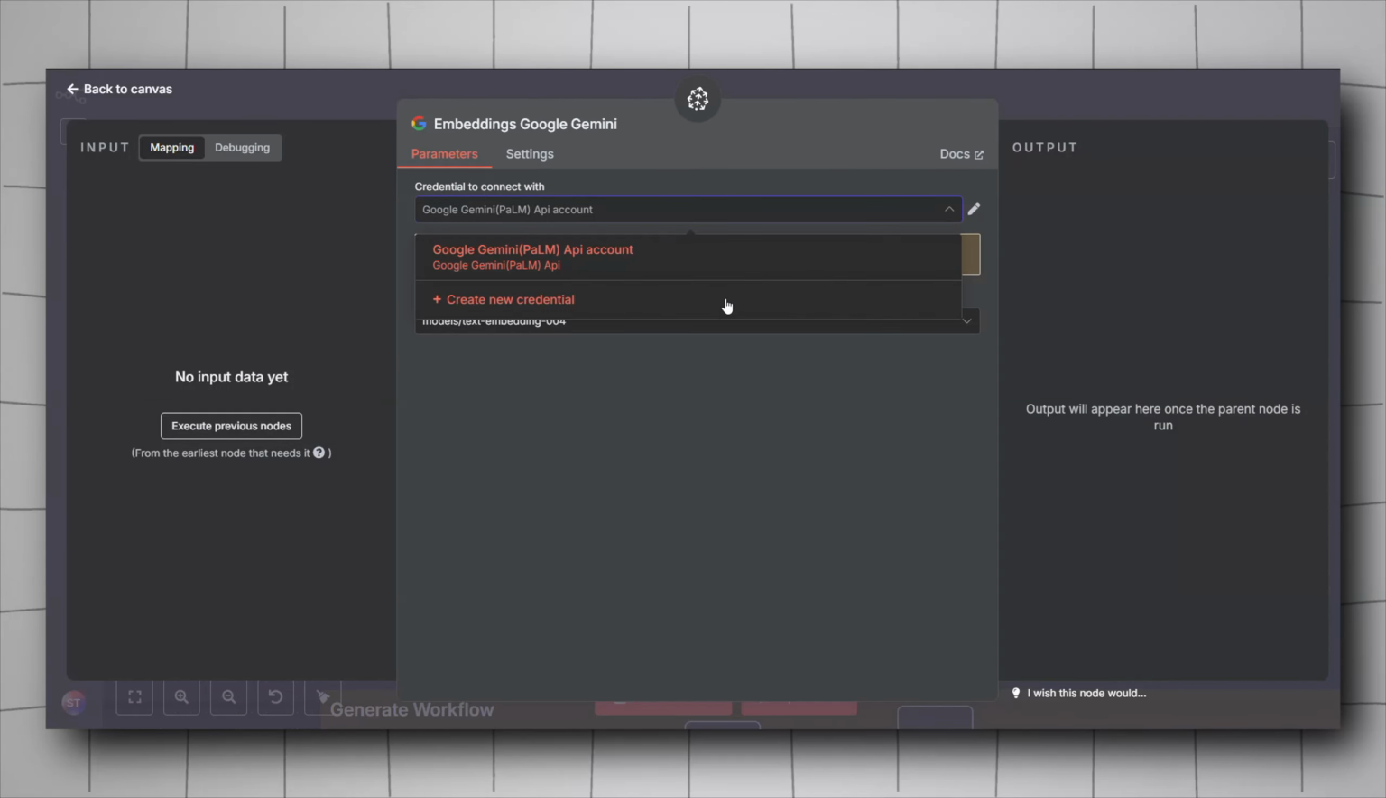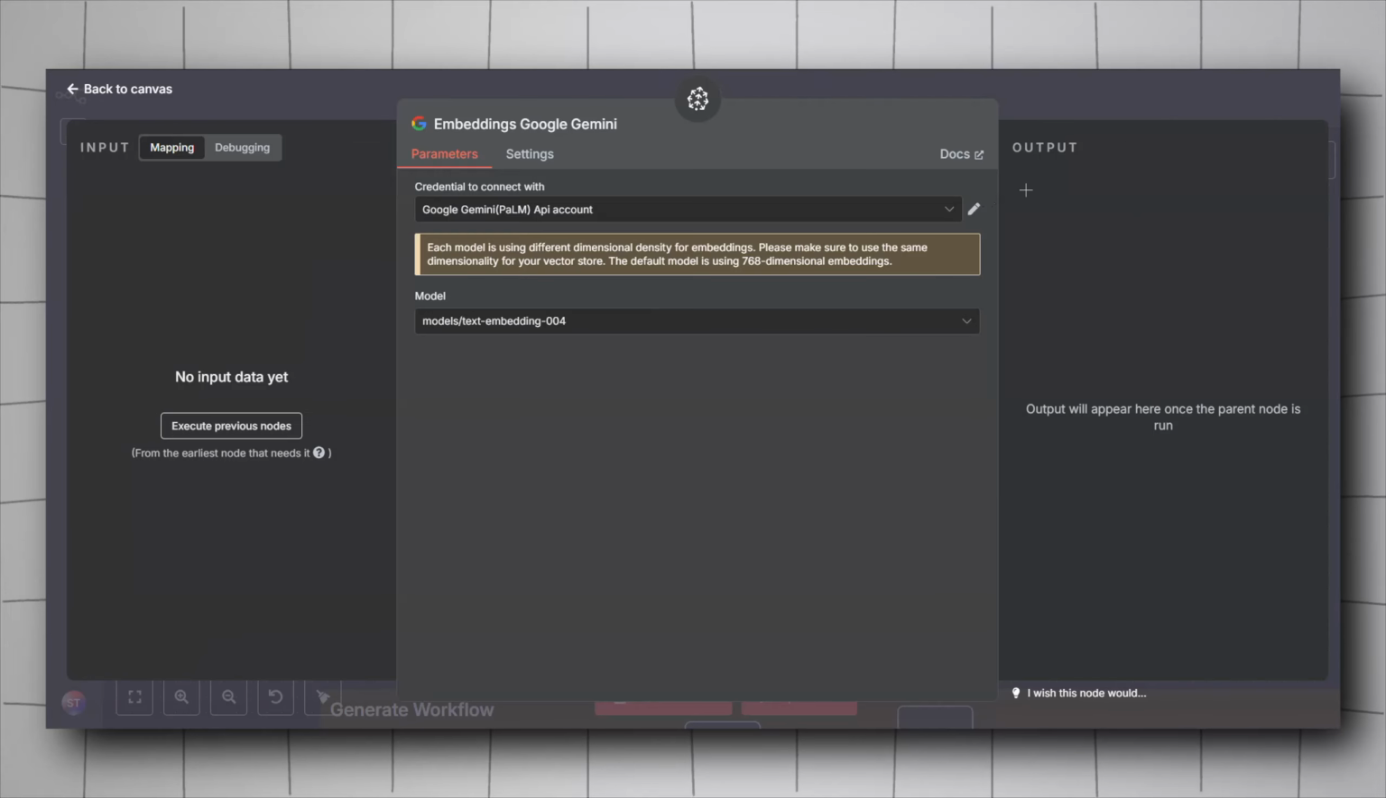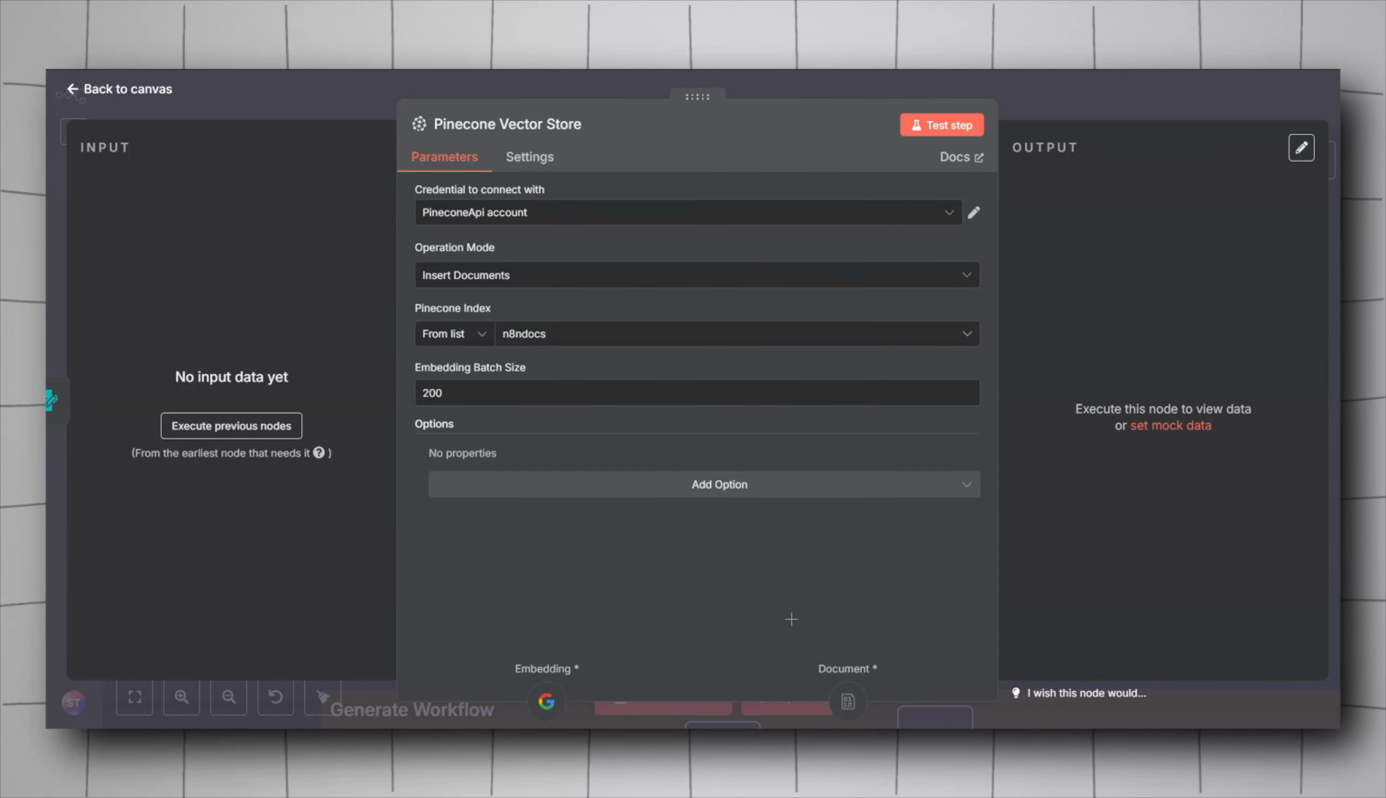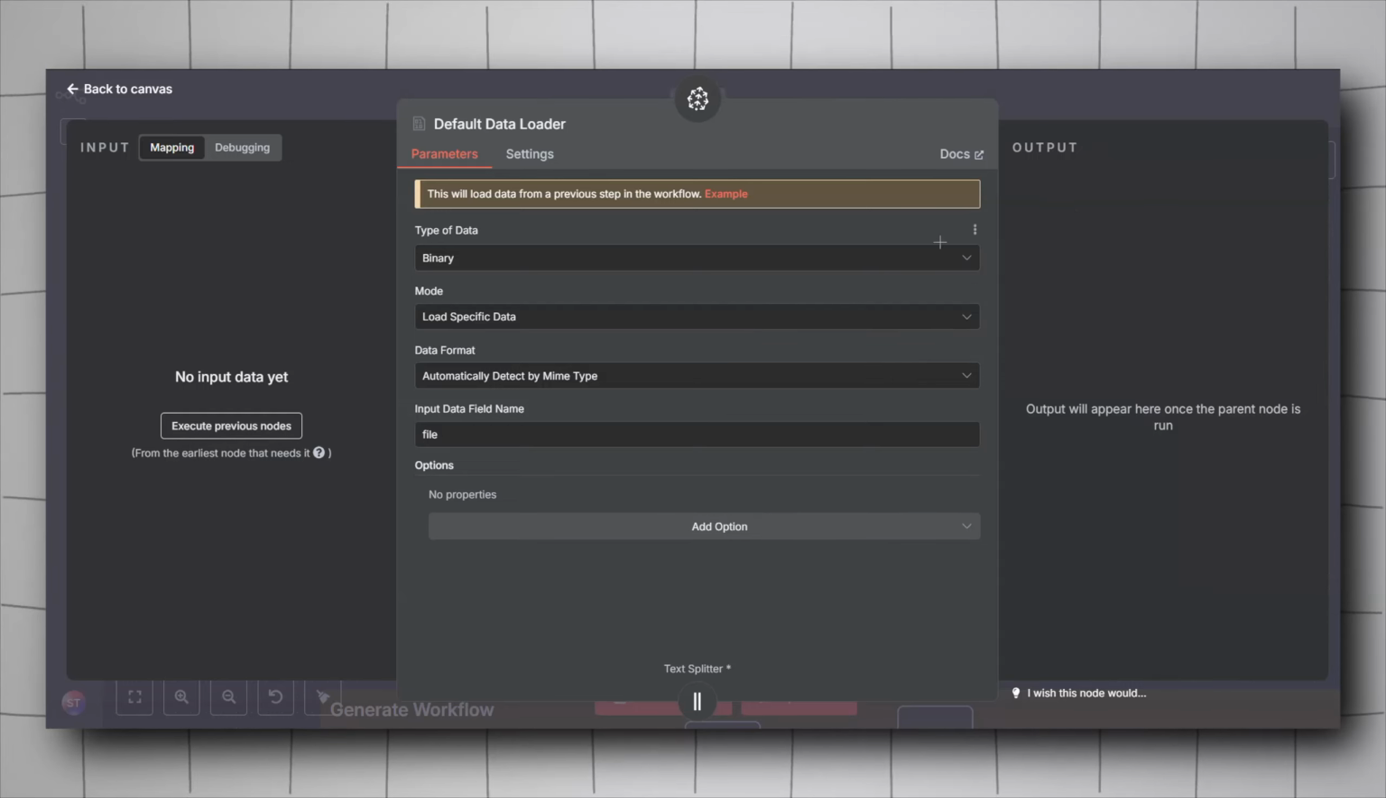Of course, I have to include my credentials again, my API key from the Google AI Studio. And then select the model that you will be using. I went with text embedding 004. Also, we will have to include the document that we are trying to ingest. For our case, it will be the file that we inputted in the form submission. So click on document here. You'll have to choose from GitHub loader or default data loader. I went with the default data loader.